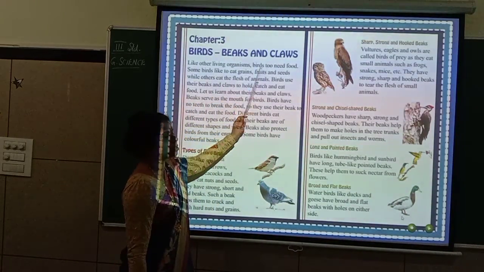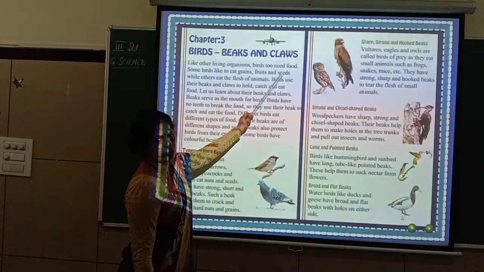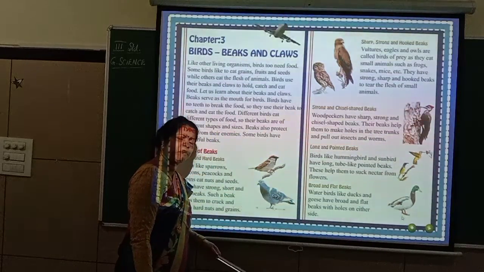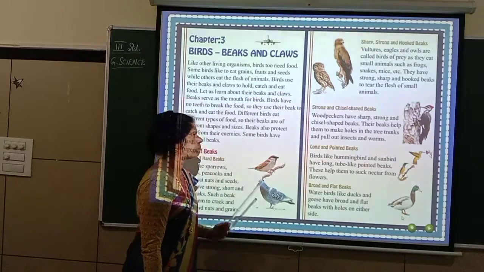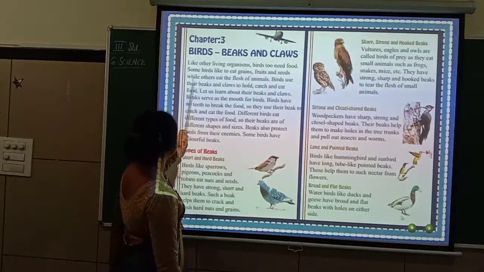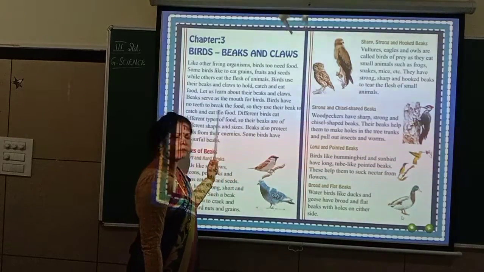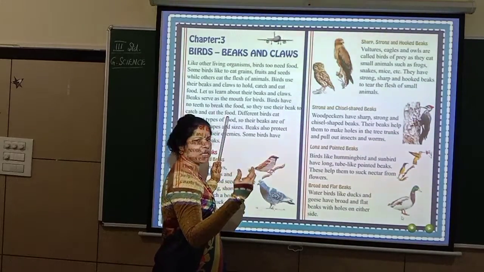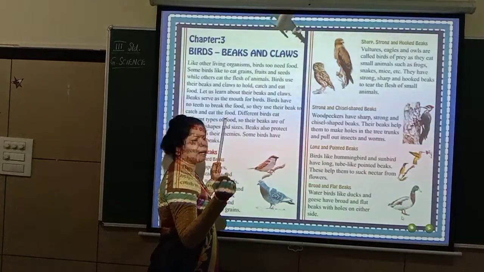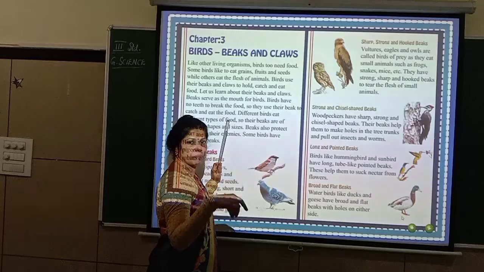Birds, beaks and claws. Like other living organisms, birds too need food. Isn't it? Every living organism, everybody, plants, animals, birds, human beings, because they have to live, they require food. Some birds like to eat grains, fruits and seeds, while others eat the flesh of animals. So in the birds also, there are birds which eat only vegetarian food, like grains, cereals, pulses and all that. And even the leaves and roots, all these things birds will eat.